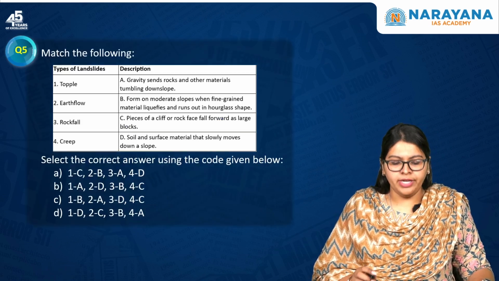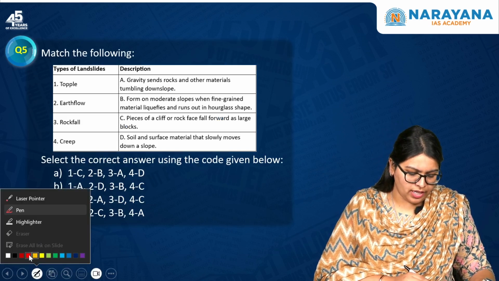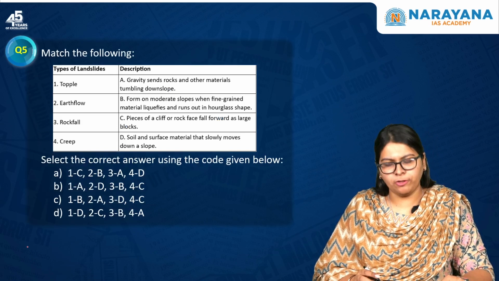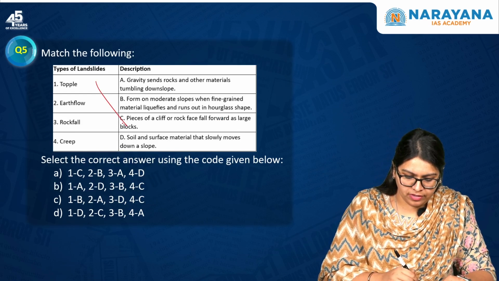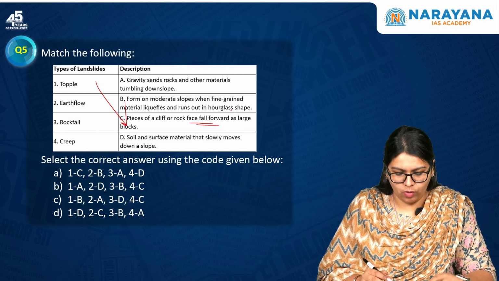Now moving forward, match the following. We need to match the type of landslides with the description. So looking at this particular image, what do you mean by topple? Here, the pieces of cliff or the rock face fall towards a larger rock. This is actually correct. So 1 is actually C.